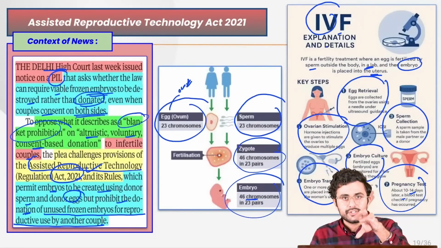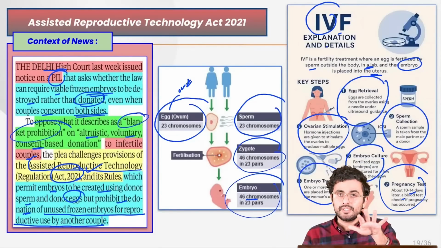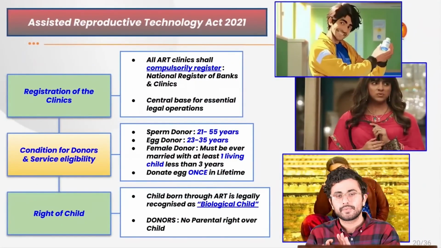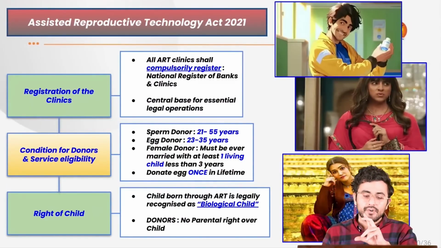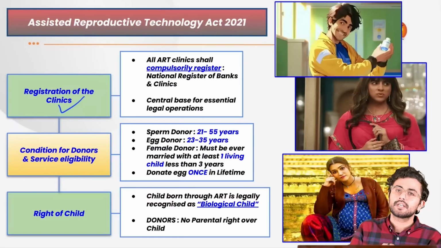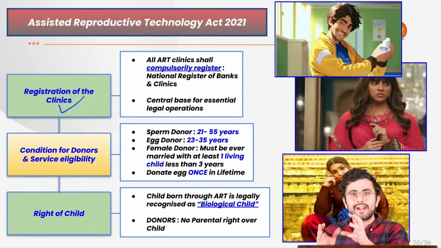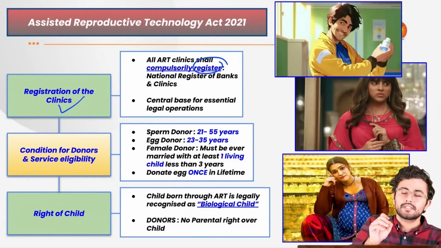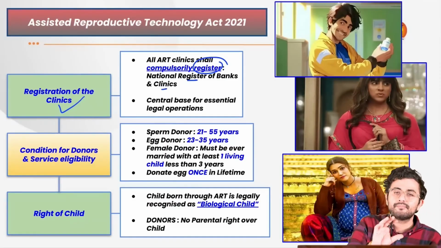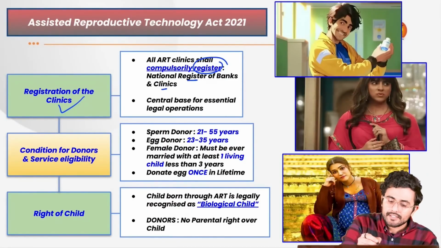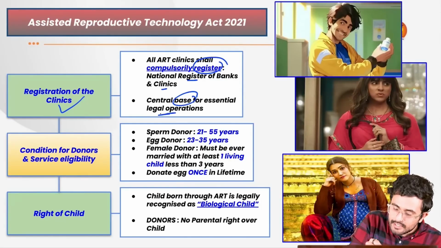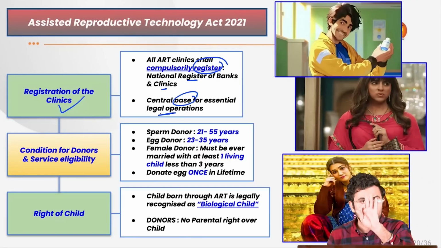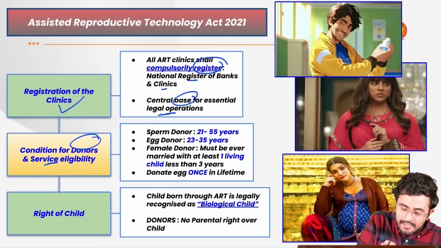So this is the in vitro fertilization technique which we are discussing under this Assisted Reproductive Technology Act of 2021. What are the provisions of the act? First and foremost, the registration of the clinics. So all such clinics which are providing this facility of assisted reproductive technology shall compulsorily register with a National Registry of Banks and Clinics, which acts as a central base for all the essential legal operation. Now there are certain specific conditions which have been laid down under the act for donors and the service eligibility.